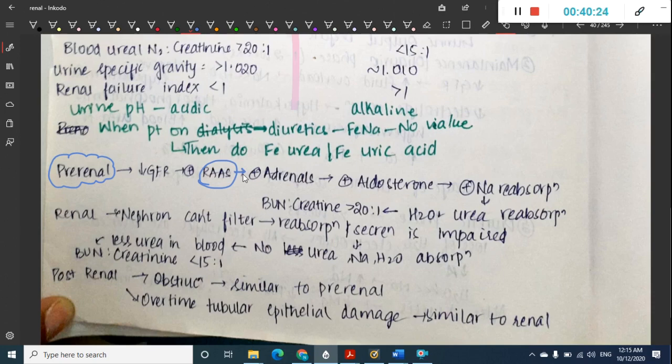Aldosterone causes sodium reabsorption and potassium secretion, and along with sodium even water and urea also get reabsorbed. So as a result, because of reabsorption, the amount of sodium that is excreted is less. There is increased blood urea nitrogen to creatinine ratio. Okay, there is decreased electrolytes, or everything that is going through the urine is decreased.